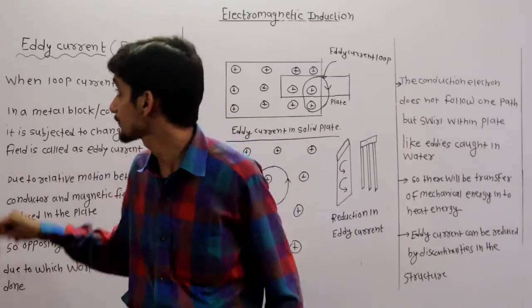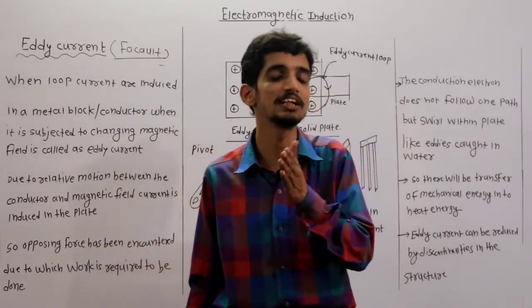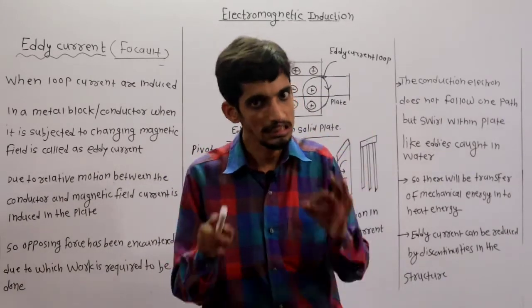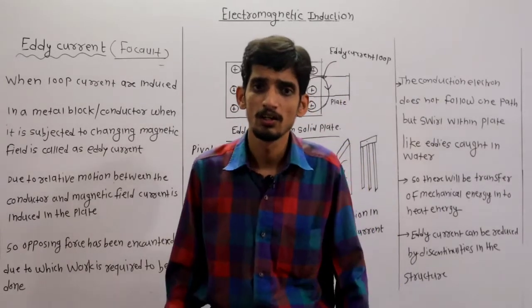That current is called eddy current, and this observation is given by Foucault. So these currents are also called Foucault current. Clear? Okay.